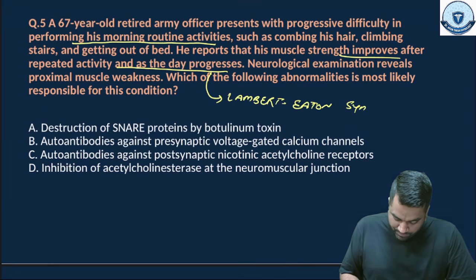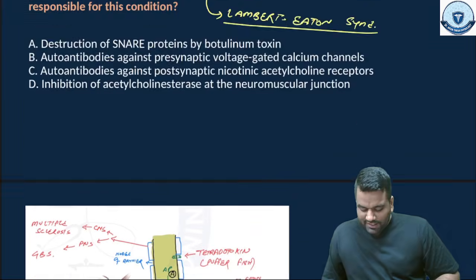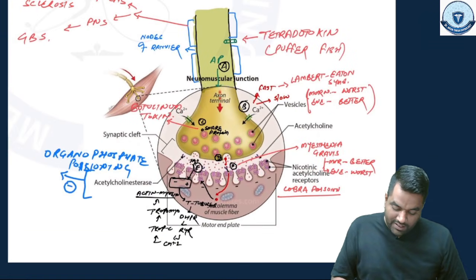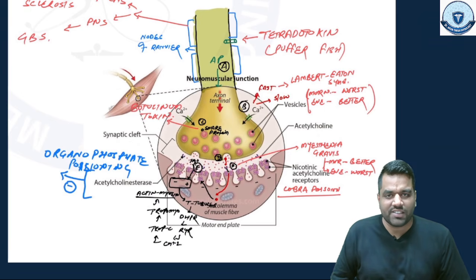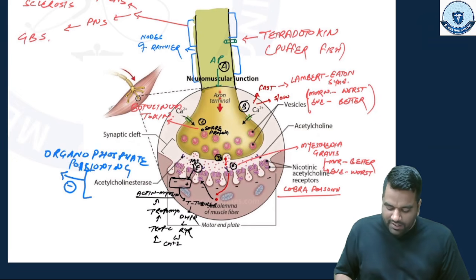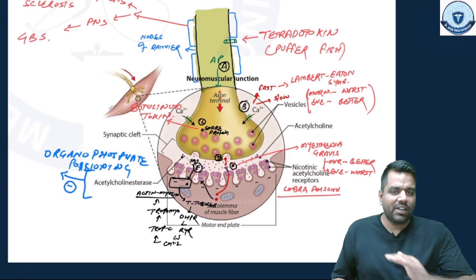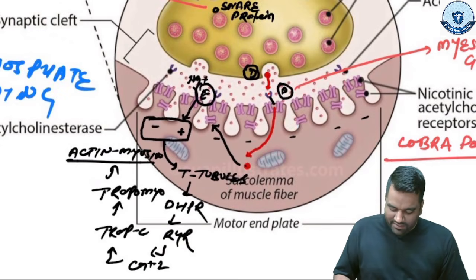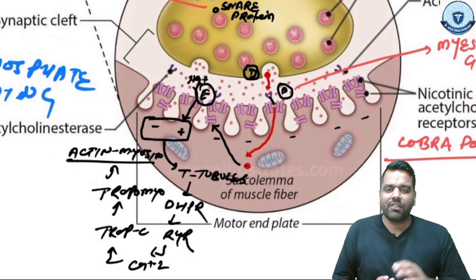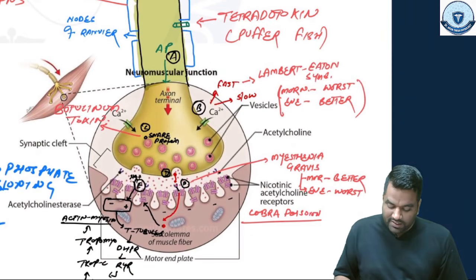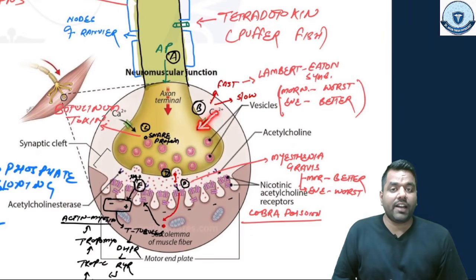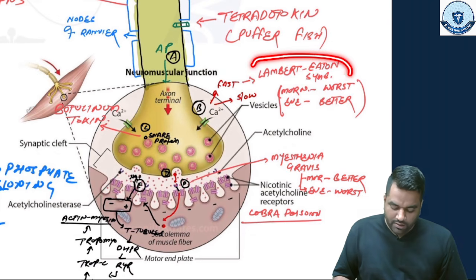Lambert-Eaton syndrome, right? Guys, we discussed in the class what is happening in Lambert-Eaton. Calcium is not able to enter inside the neuromuscular junction. And what is happening with that? The SNARE protein is not getting activated at this area, and exocytosis of acetylcholine is not happening. और अगर acetylcholine यहाँ से बाहर नहीं निकल रहा था, तो what was happening? The activation of the postsynaptic area was not happening, right? So this is actually the condition where the calcium channel gets mutated. This condition we call Lambert-Eaton syndrome.